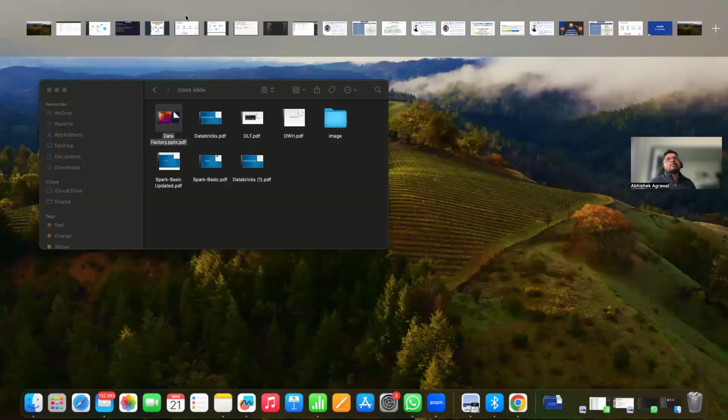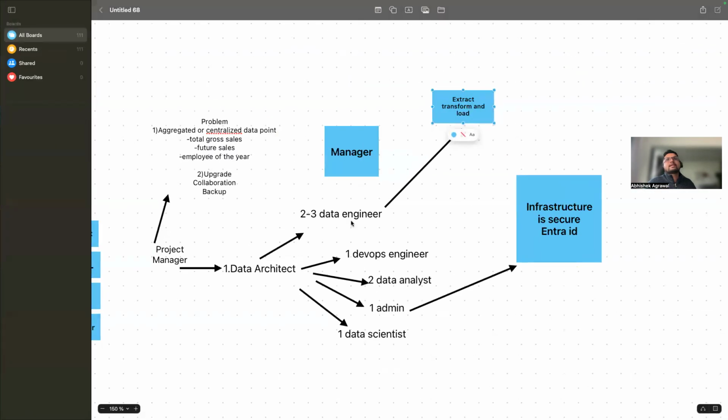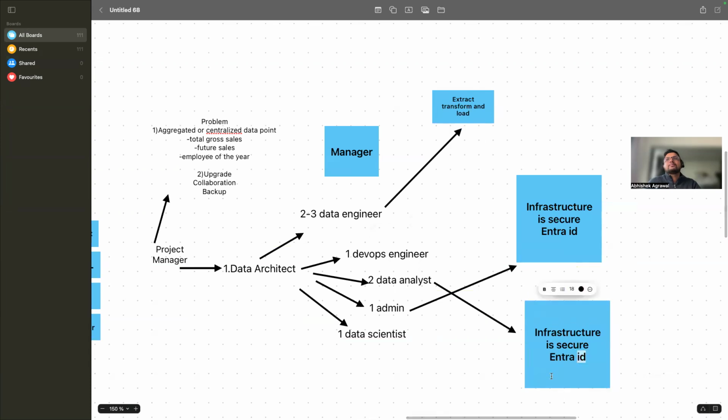Now let's understand the role of a data scientist and a data analyst. So what will a data analyst do? Suppose somebody says, hey Abhishek, what does a data analyst do? The data analyst's job is always and always to do the descriptive analytics of your data, right? What it means is he will try to describe the data in a better fashion. The data analyst will do the descriptive analytics of the data.